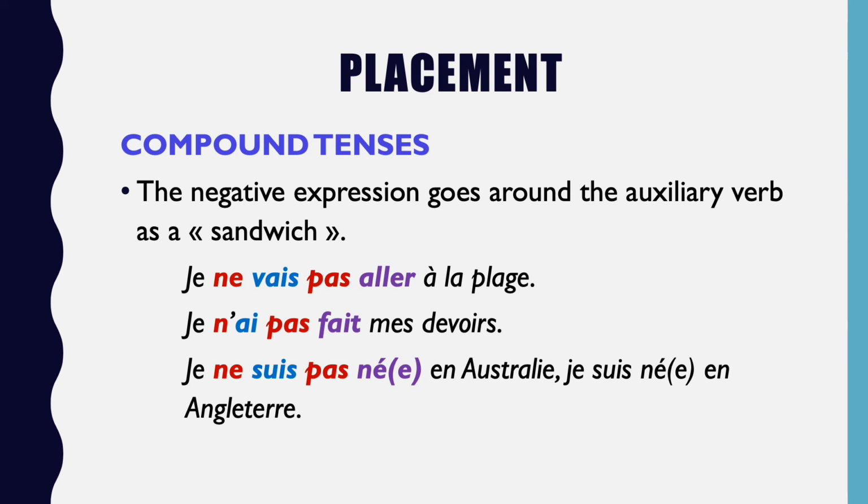Now we have an example of the passé composé with the auxiliary être. Je ne suis pas né en Australie, je suis né en Angleterre. I wasn't born in Australia, I was born in England. So, je ne suis pas né. Ne pas is going around our auxiliary être in the present tense, followed by our past participle né.